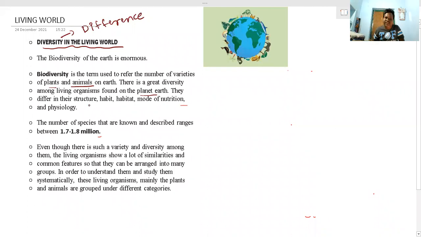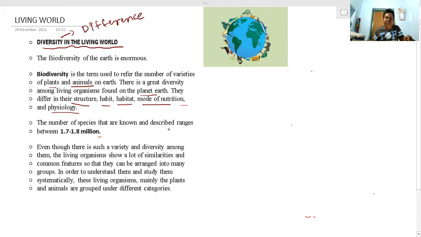They may be differentiated in their structure, habit and habitat, mode of nutrition, physiology, etc. In yesterday's class we discussed that organisms can vary from the cell level up to the organ system level of organization, that is, from prokaryotes to eukaryotes.